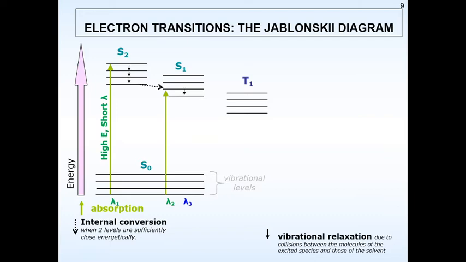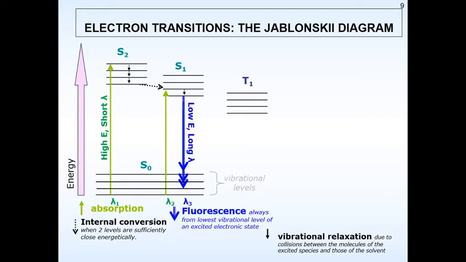What will happen when they return back to S1? These electrons have to return back to the lowest vibrational energy of the S1 state also. Now these electrons cannot just stay in any of the vibrational states; rather they would return back to the lowest vibrational level of the excited state. Then they will come back to the ground state.